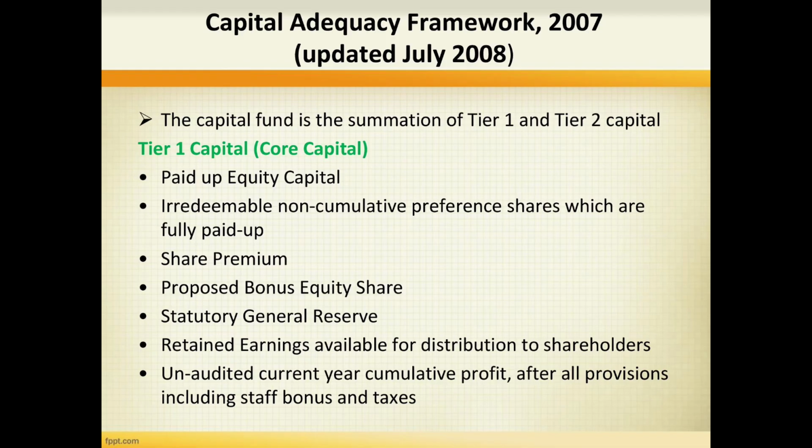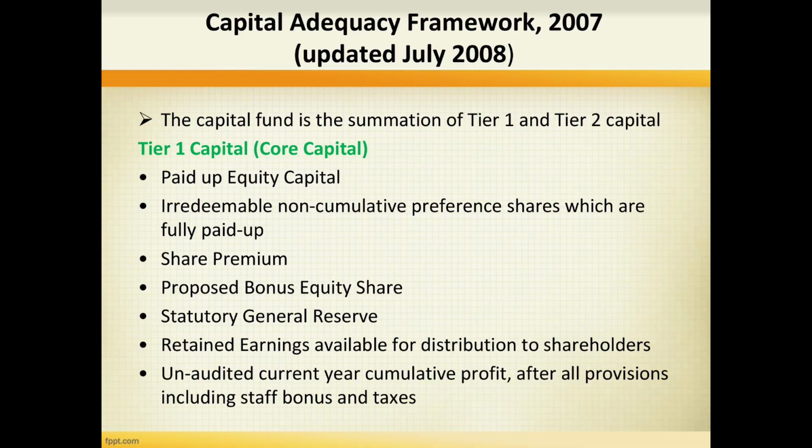So now let us also understand Capital Adequacy Framework 2007, updated July 2008. In this also, the capital fund is the summation of tier 1 and tier 2 capital. It doesn't have common equity tier 1 and additional tier 1 capital, but tier 1 capital consists of paid up equity capital, irredeemable non-cumulative preference shares which are fully paid up, share premium as before, proposed bonus equity share, this is the new term here,